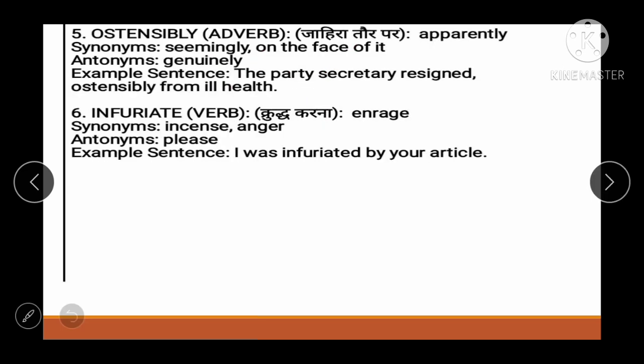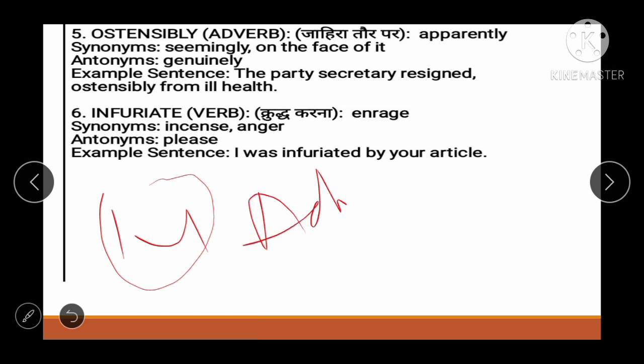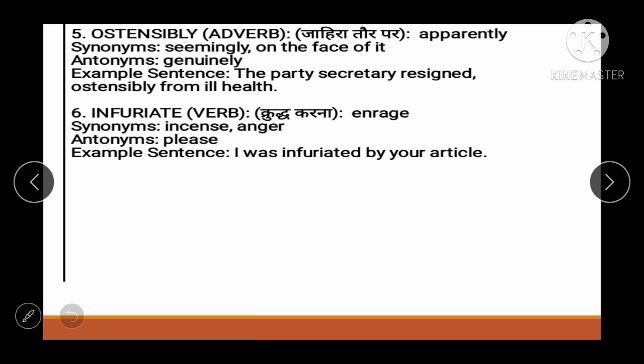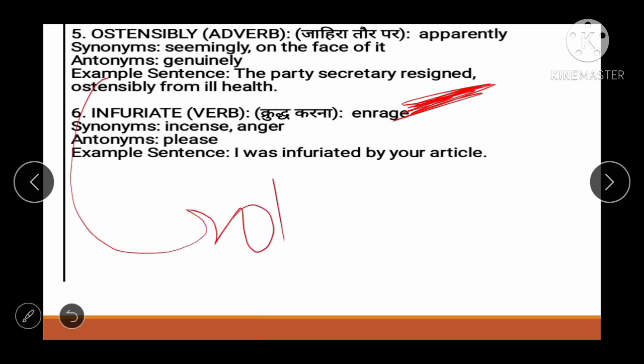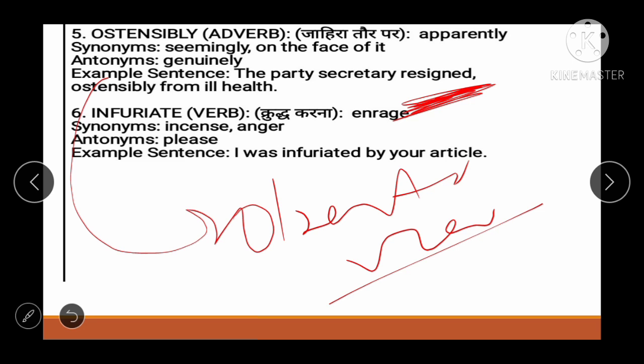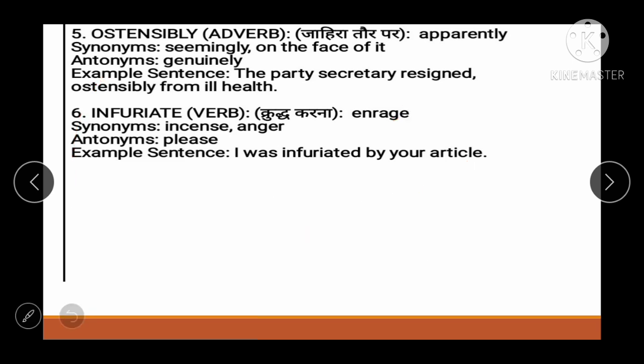All right, next one is ostensibly. See, it's an adverb. जहाँ भी मैंने बताया था वाई ला आता है ना, मोस्टली एडवर्ब होता है. ये हमारा पहचानने का तरीका है. मोस्टली, I told mostly, not every word, right? Then it means apparently. All right, it means apparently, and we can simply say open to view. So synonym would be seemingly, means दिखने का, on the face of it. Antonym would be genuinely. So let's form an example.